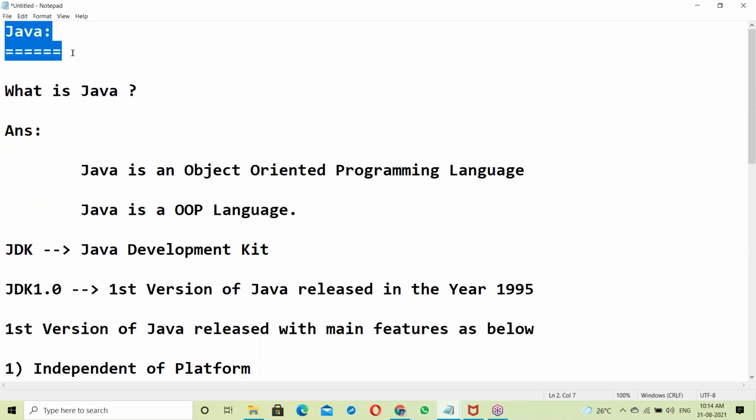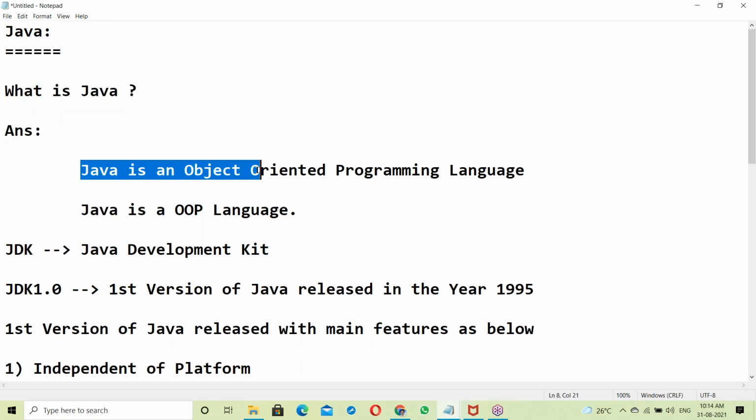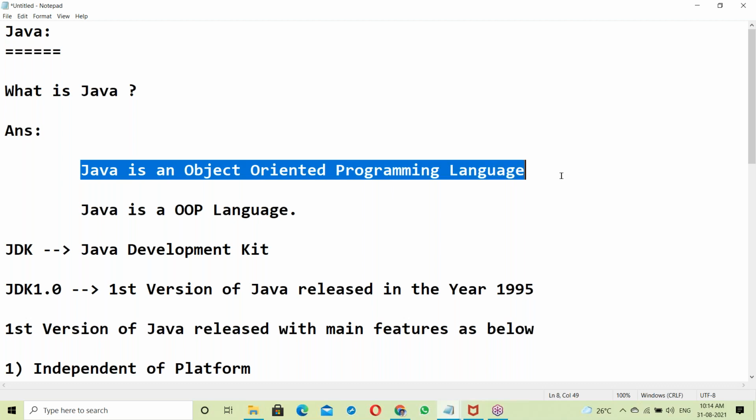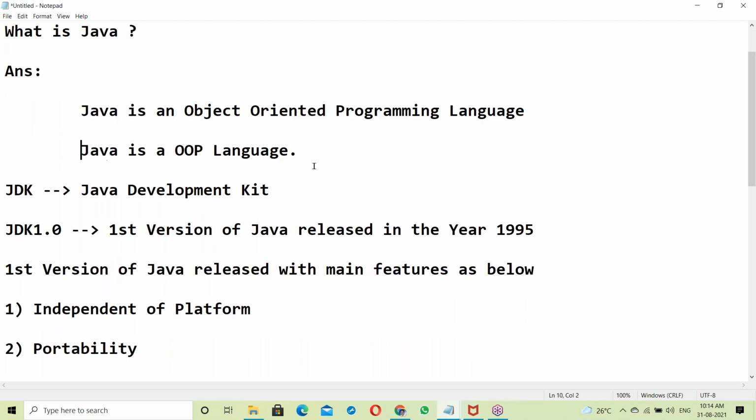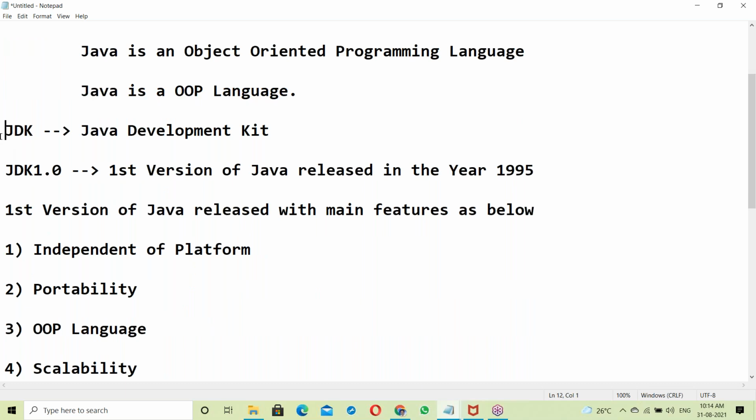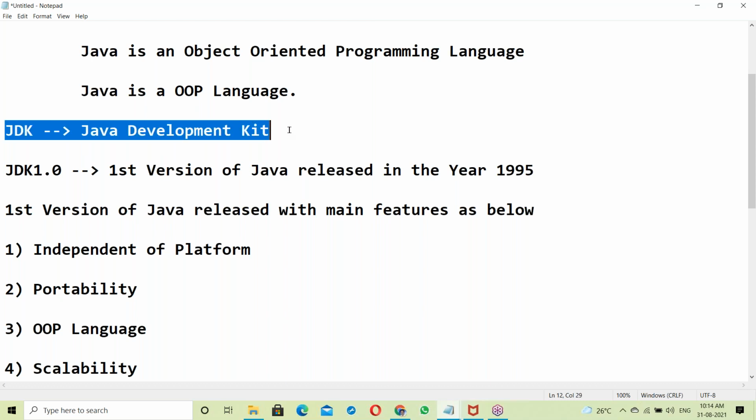So today, starting actual classes. Java. So what is Java? Simple answer: Java is an object-oriented programming language. Simply, you can call it a soup language. Java software is the JDK. JDK stands for Java Development Kit.